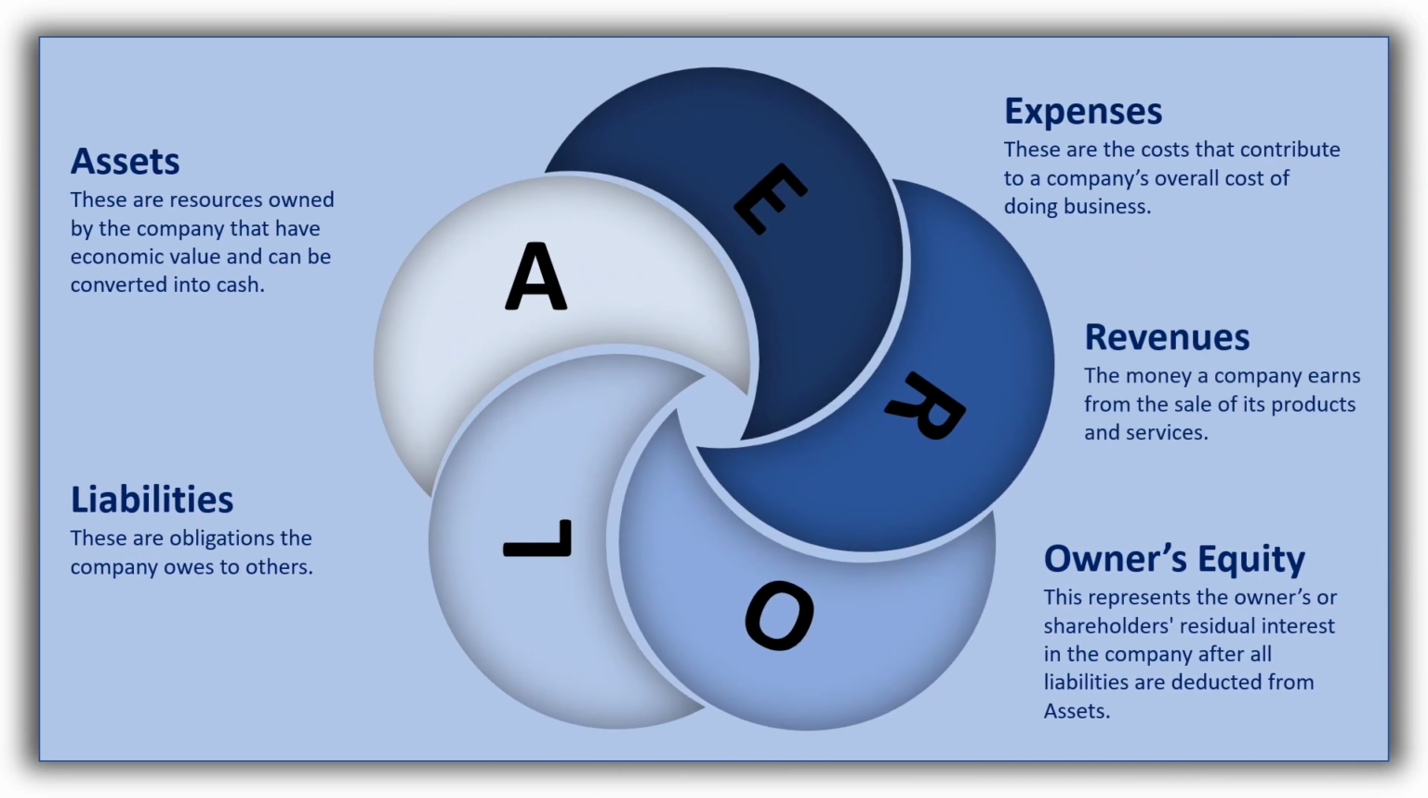As shown in this illustration, the components of the expanded accounting equation are assets. These are resources owned by the company that have economic value and can be converted into cash. Liabilities. These are obligations the company owes to others. Owner's equity. This represents the owner's or shareholders' residual interest in the company after all liabilities are deducted from assets. Revenues. The money a company earns from the sale of its products and services. And finally, the expenses. These are the costs that contribute to a company's overall cost of doing business. In Part 4, we are going to illustrate these components in more details.